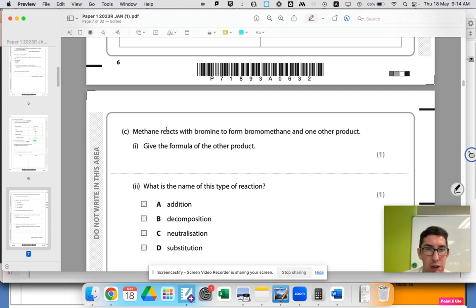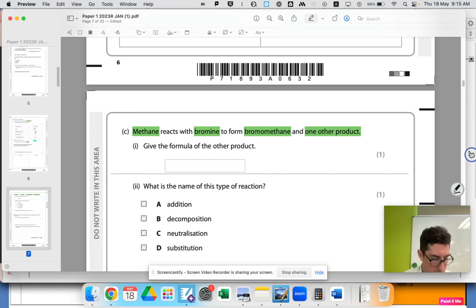Pause the video. Okay, so now we're moving on to the reactions of alkanes and also possibly alkenes afterwards. So we're looking at methane reacting with bromine to form bromomethane and one other product. You need to know that alkanes react with halogens under UV conditions, and the other product is always going to be one of the hydrogens being kicked off and getting with the other bromine. So it's going to be hydrogen